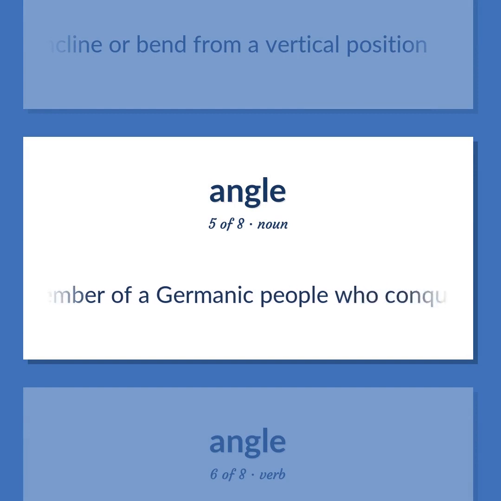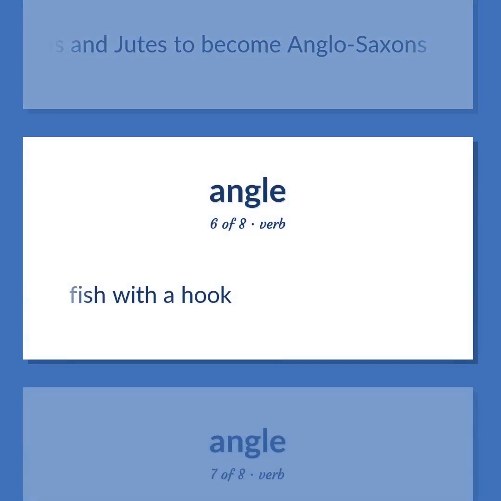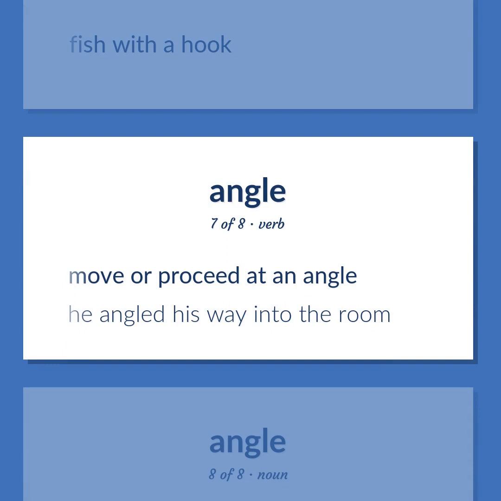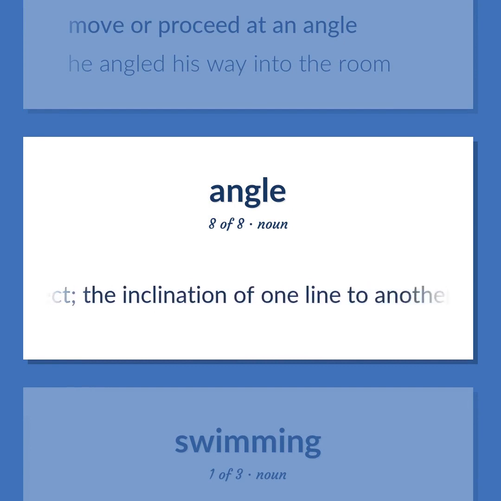A member of a Germanic people who conquered England and merged with the Saxons and Jutes to become Anglo-Saxons. Fish with a hook. Move or proceed at an angle. He angled his way into the room. The space between two lines or planes that intersect. The inclination of one line to another, measured in degrees or radians.